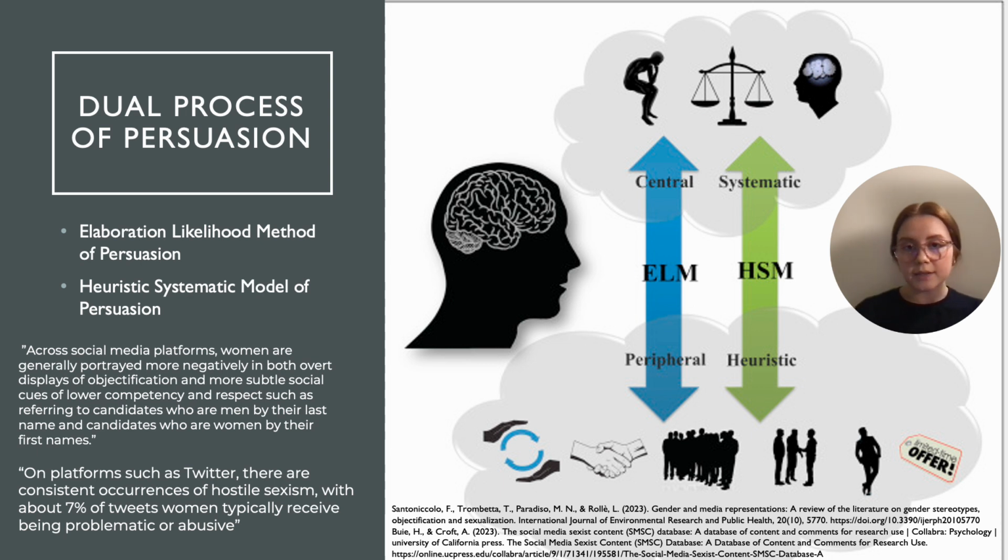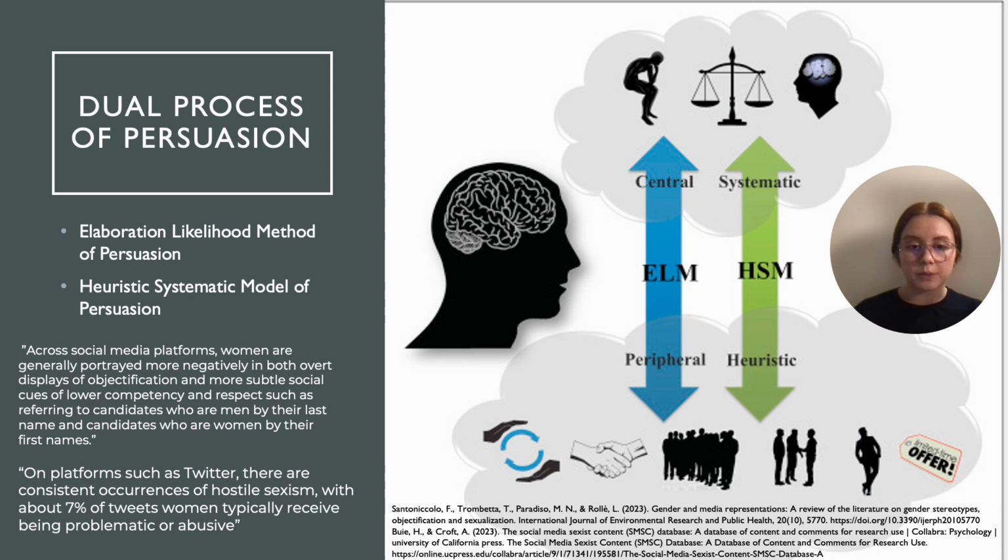The systematic processing focuses more on a thoughtful and deliberate way, which is comparable to the central processing, and the heuristic processing relies more on a mental shortcut, which is comparable to the peripheral processing. Both of these can be simultaneous, but which route they are taken depends on two things: motivation and ability. So how high or how low is someone's involvement to be motivated into the material that they're getting, or the ability to think about what they're receiving. This is important to consider when looking at the different forms of representation that are throughout many platforms.